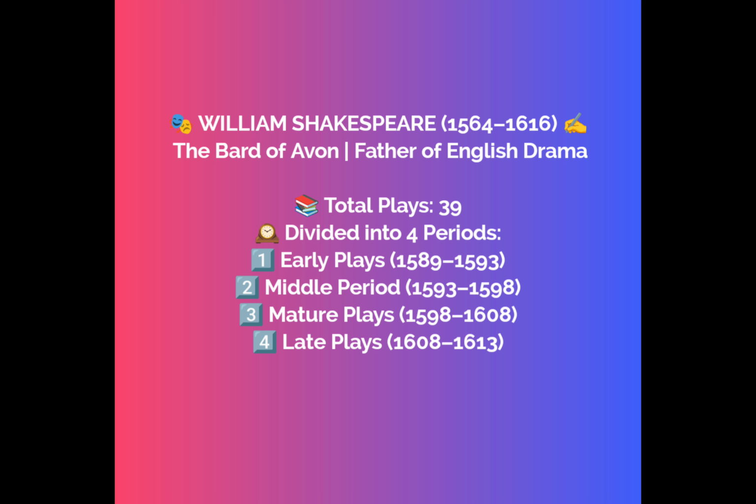Do remember that the play Pericles is attributed to Shakespeare and George Wilkins. Then the play The History of Cardenio is attributed to Shakespeare and John Fletcher. And the play The Two Noble Kinsmen is attributed to Shakespeare and John Fletcher.